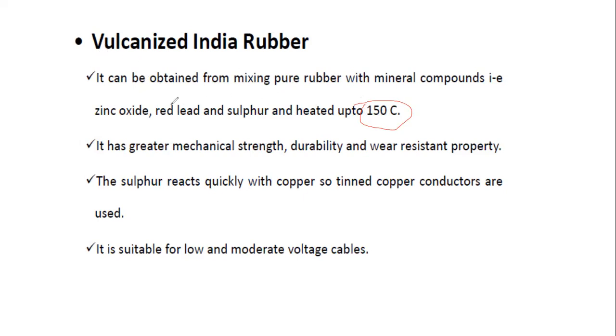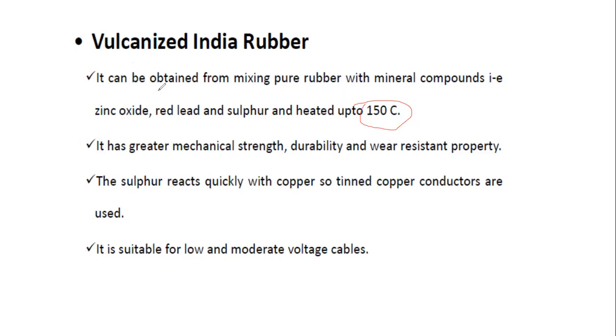Because we are mixing all the minerals with the pure rubber and then heating them. Why? Because pure rubber does not withstand high temperatures, it does not have high mechanical strength, and it absorbs some moisture also. That's why the pure rubber is combined with various minerals and heated together at 150 degrees, and then we form the vulcanized Indian rubber.